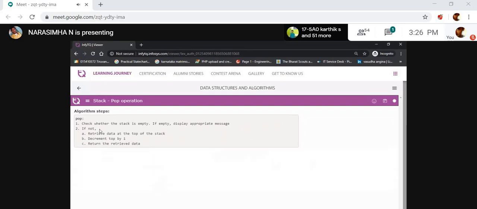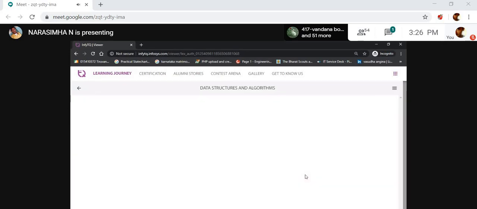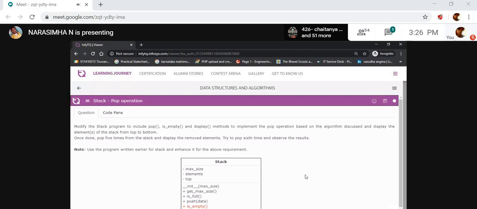If not, it retrieves the data at the top of the stack, decrements top by 1, and then returns the retrieved data. Clear? That is stack operations.